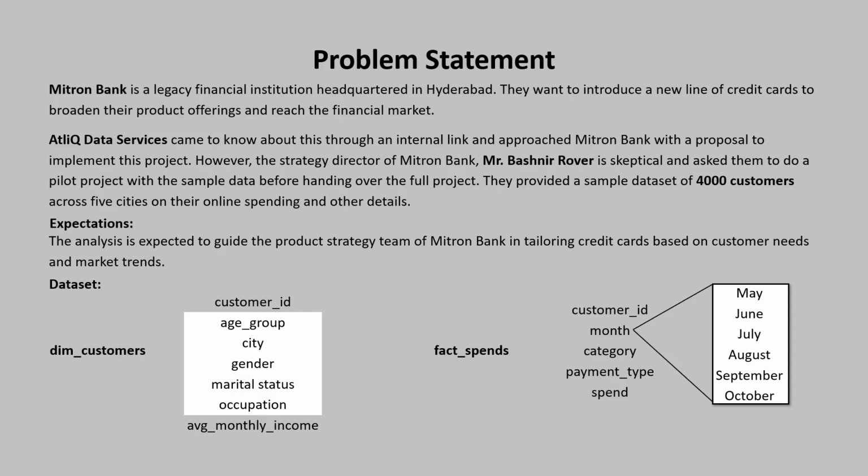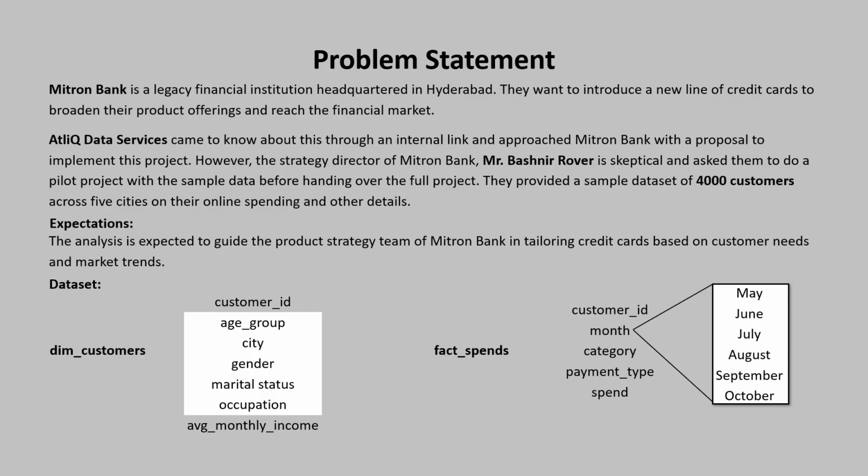What is the expectation? The analysis is expected to guide them in tailoring credit cards based on customer needs and market trends. Regarding the dataset, we have been provided two tables. DIM customers contains customer information: customer ID, which is used to uniquely identify the customer, age group, city, gender, marital status, occupation. These are key customer demographics, and average monthly income.